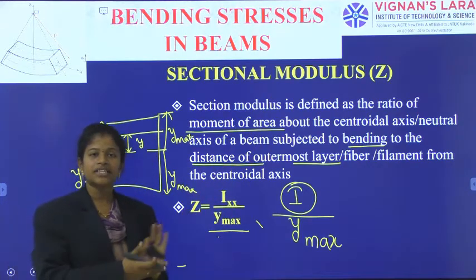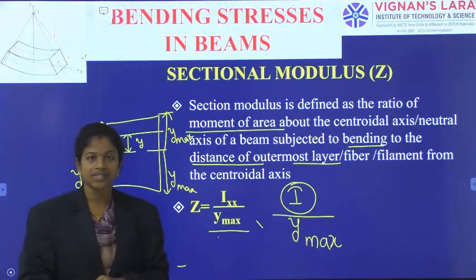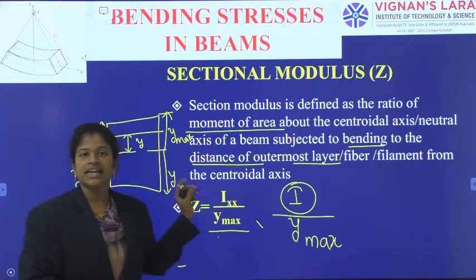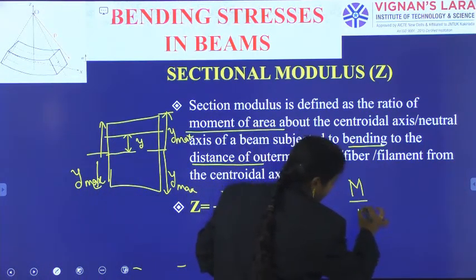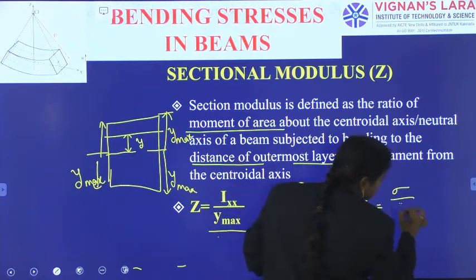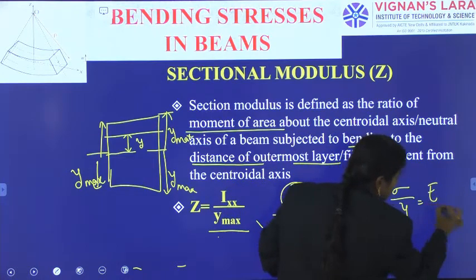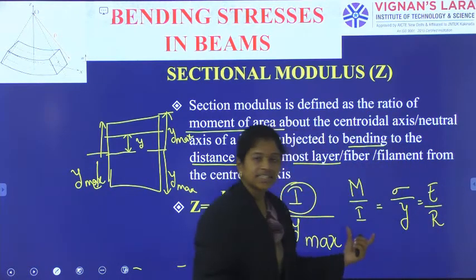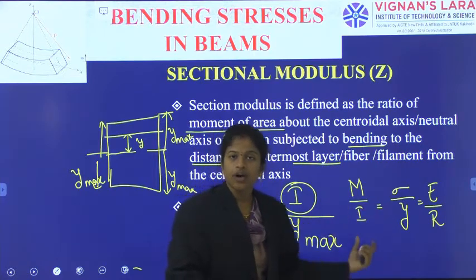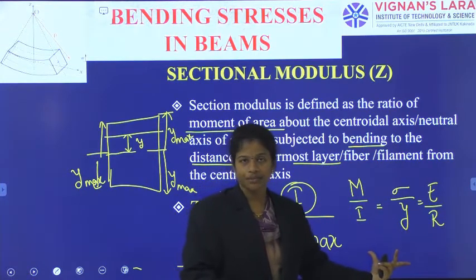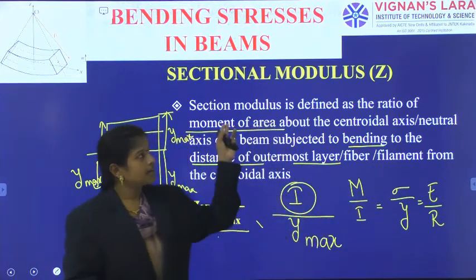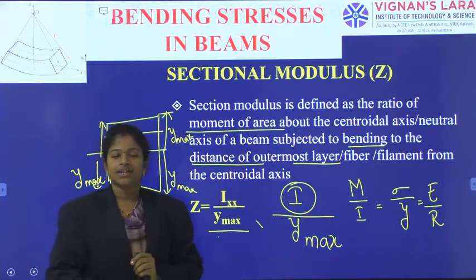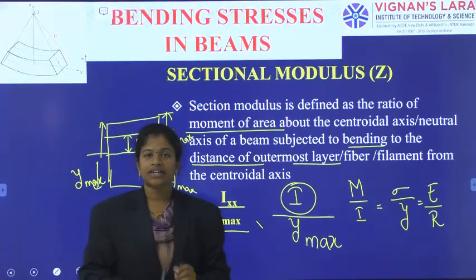Until then, please go through the pure bending theory equation, continued over the 3 more classes, including the complete derivation and the final equation M by I is equal to sigma by y is equal to E by R. You need to remember each individual term, how we involve all these terms, and the conditions of this equation, and next go through the section modulus. Thank you. We will calculate the section modulus in the next class.